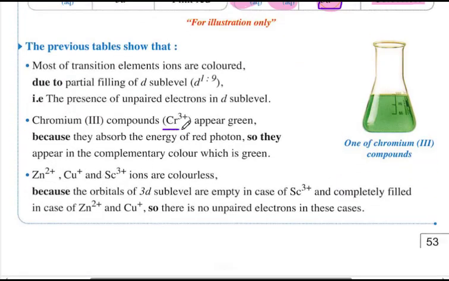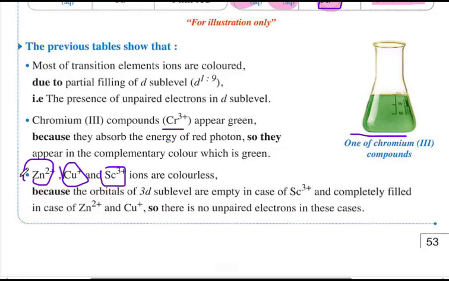So as we see, chromium 3 is green in color, while zinc positive 2, copper positive 1, and scandium positive 3 are colorless. Scandium 3 has a 3d sublevel empty of electrons. There is no electron in the d sublevel, so its solution is colorless. Copper positive 1: for copper 29, its electron configuration is 4s1 and 3d10. If it loses one electron from the 4s, the 3d contains 10 electrons. There is no unpaired electron, so it is colorless.